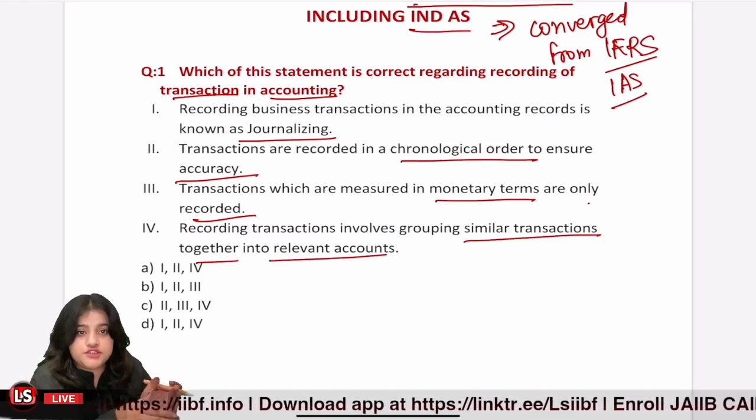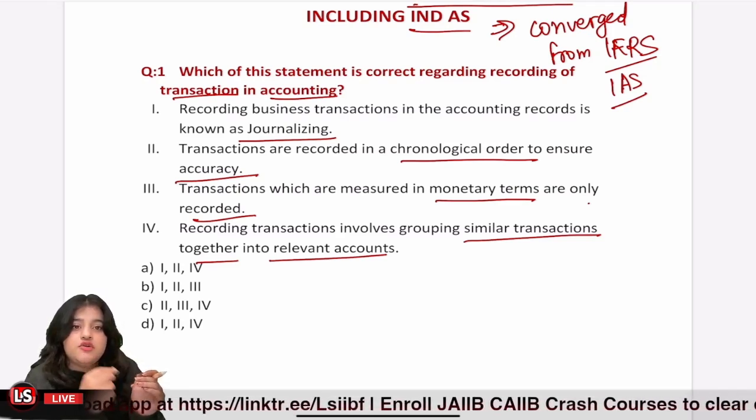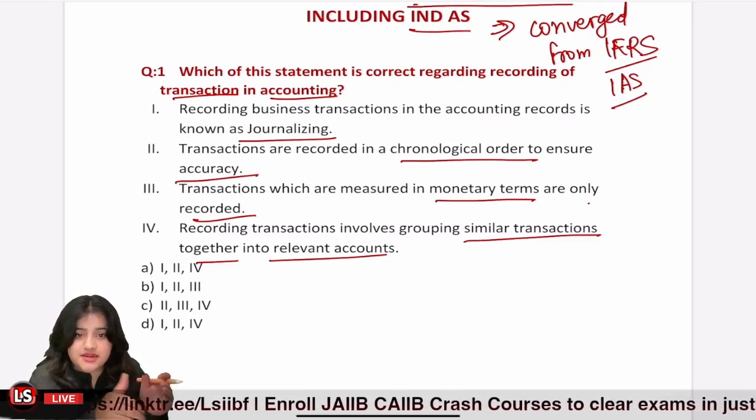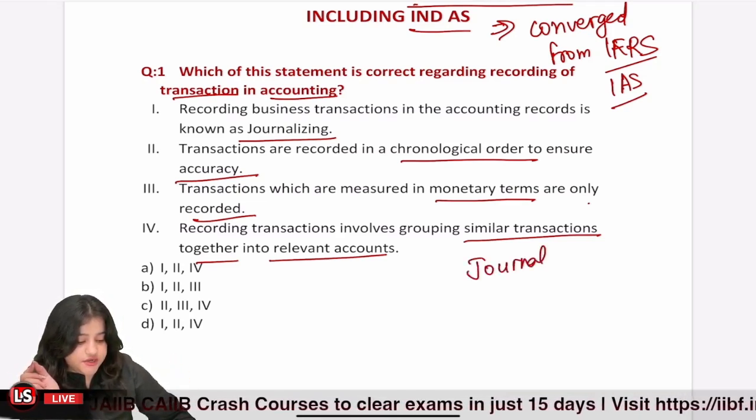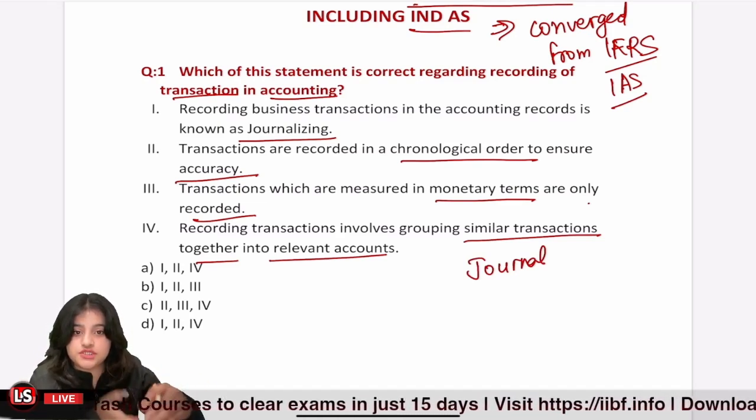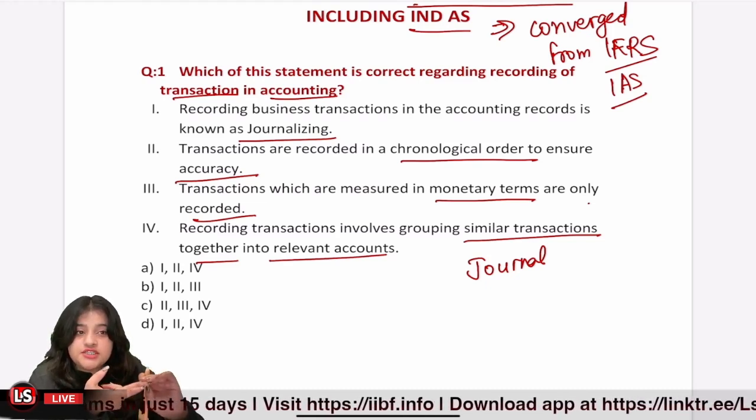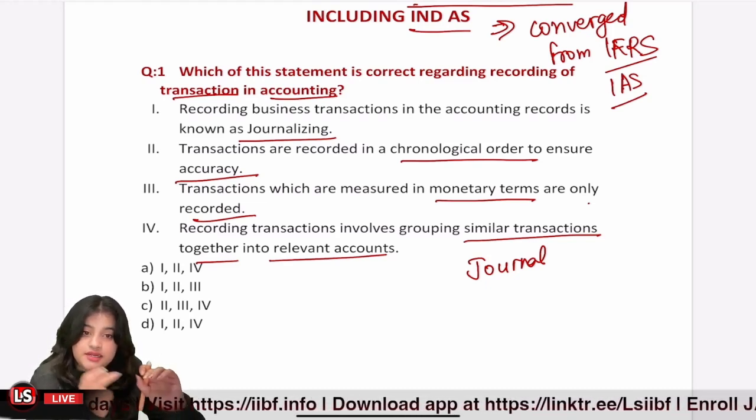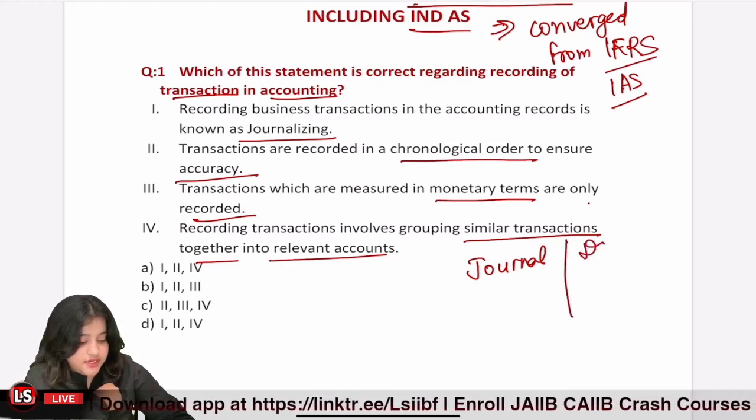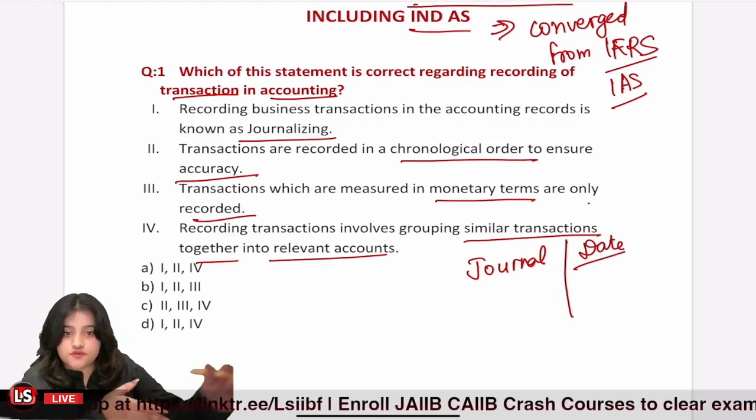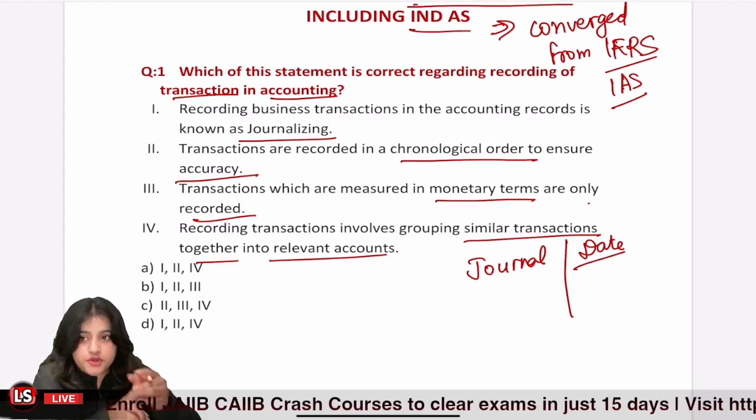So, out of these four statements, let's look at number 1, that recording business transactions in accounting records is known as journalizing. Is that correct? Yes, because the first step in accounting is making a journal entry where we take a business transaction and we post it into our books through the journal. So number 1 is correct. And number 2, the transactions are recorded in chronological order. That is correct, right? What is our basis of recording transactions? We take it by date, that on this particular date this asset was purchased, this payment was made. So we record transactions in chronological order. So number 2 is also correct.